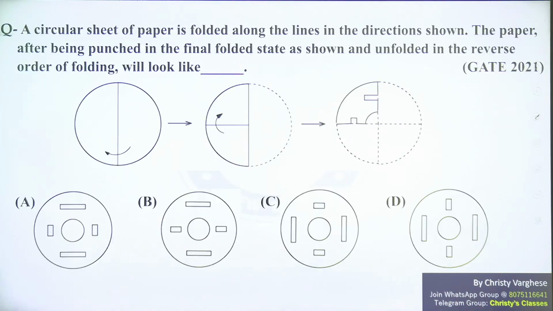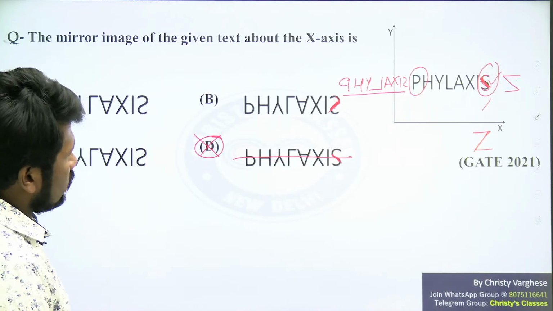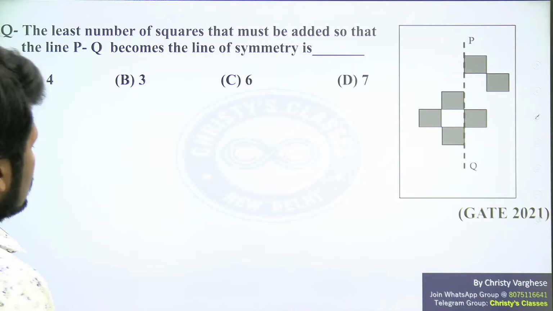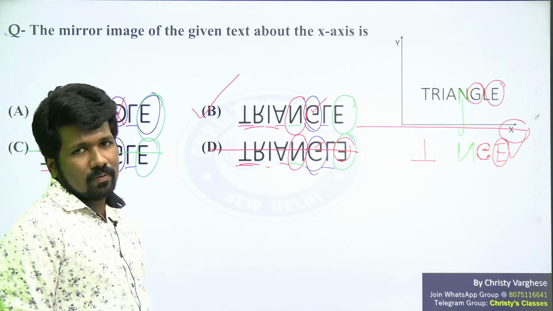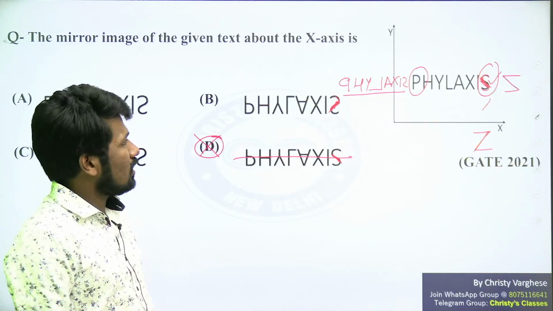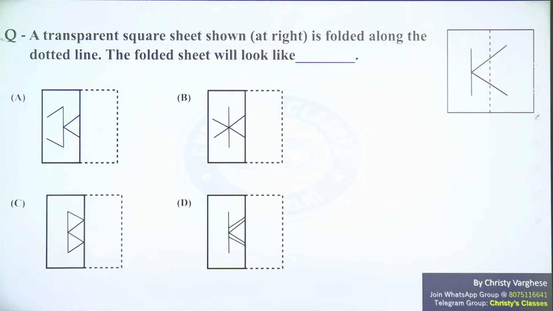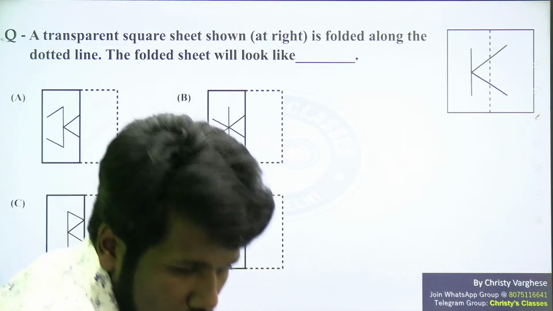So as it is a relatively new topic, 2021 question paper questions are what we are mainly discussing now. Spatial aptitude is not about letter flipping only. As I told, any folding, flipping, mirror image, rotation, anything can be asked in this. So I will show you some other type. This is simpler itself. Try it. This was also asked in one of the GATE 2021 question papers. Make a try, all of you.